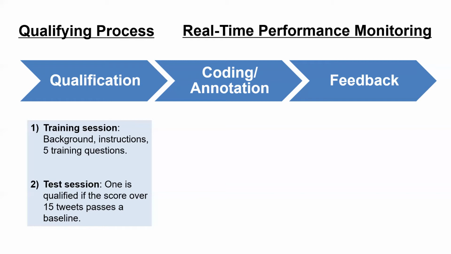In this session, there is a total of 15 tweets. One is considered qualified if they receive a score that is above a baseline, and then they would be eligible for subsequent coding tasks.